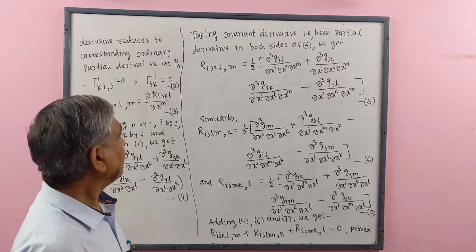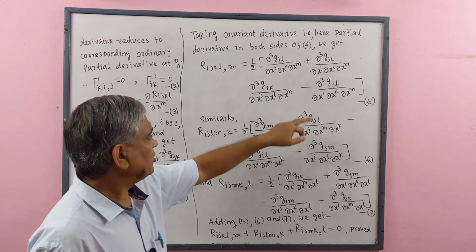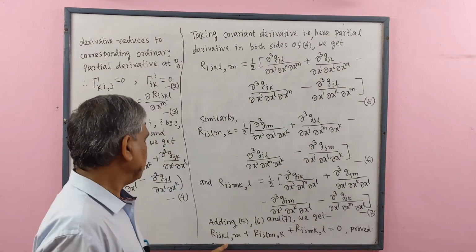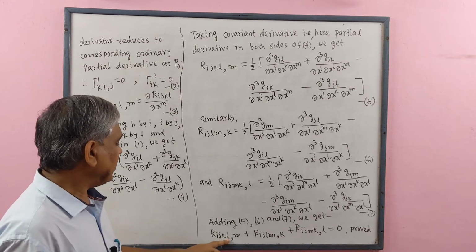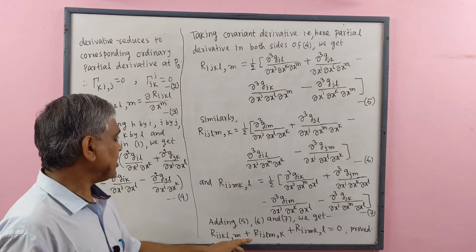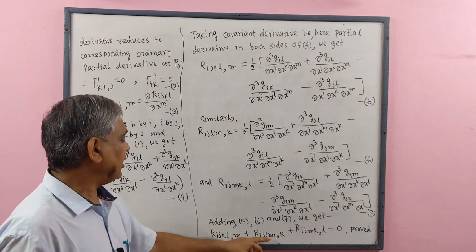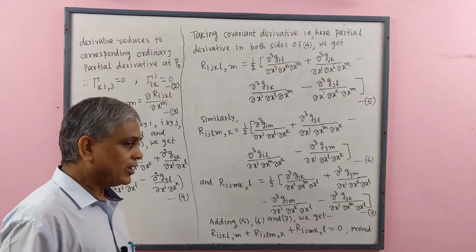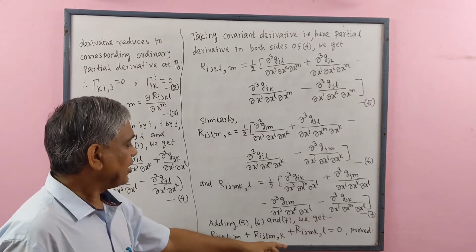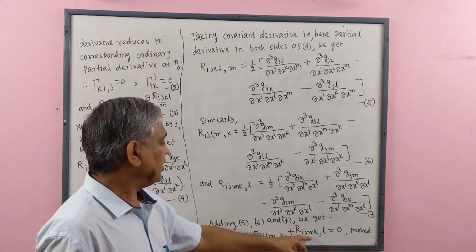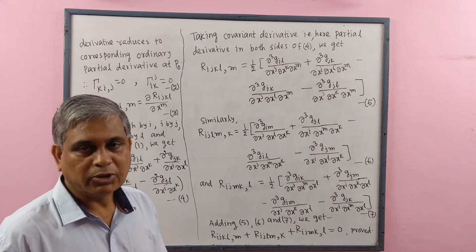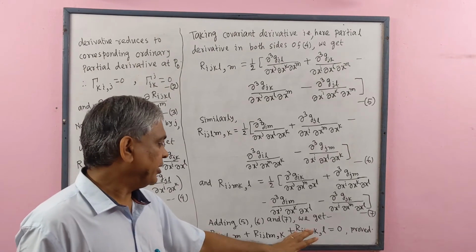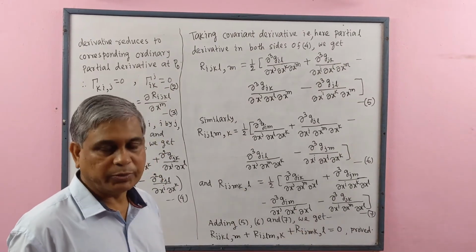Now adding 5, 6 and 7, we get R_{ijkl,m} + R_{ijlm,k} + R_{ijmk,l} = 0, and the Bianchi identity is proved.